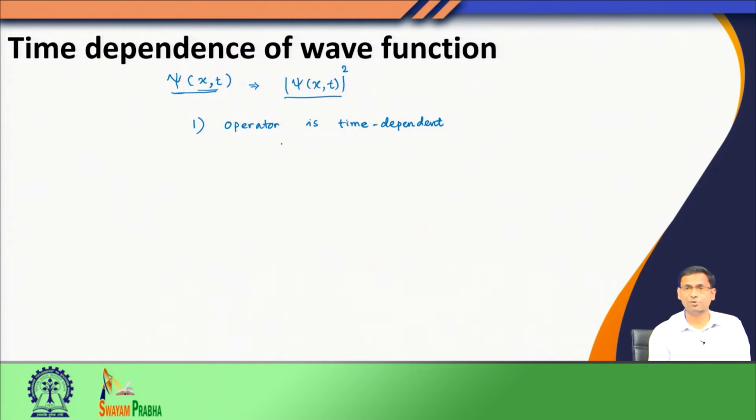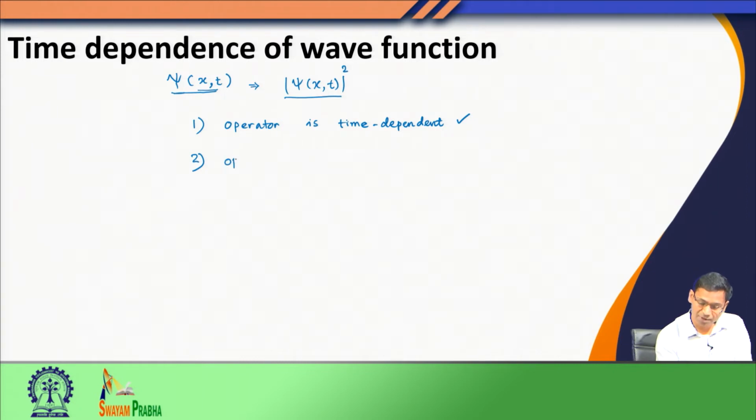But what we have seen so far, we have solved quite a few systems. If you recall, none of the quantum mechanical systems that we treated had explicit time dependence in their operator. It is to a great extent true that of the operators we will be dealing with in quantum mechanics and its application in chemistry, we would not see many examples where the operator has explicit time dependence. But of course, this is a straightforward case. If the operator is time dependent, we must be concerned about the time dependence of the wave function.